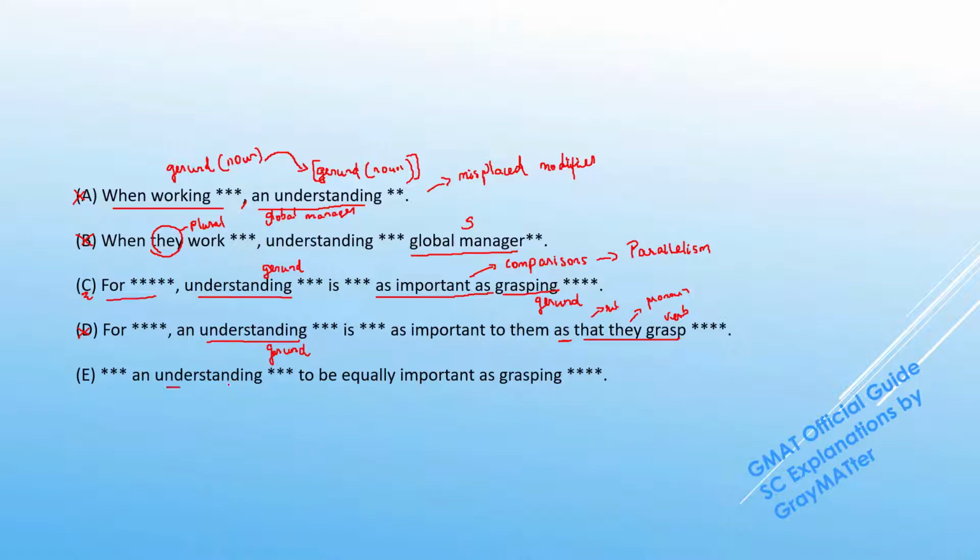Now in E, we have "an understanding equally important as grasping." So this might look parallel, but what we really need to catch is the usage of "to be equally important as." This is not idiomatic because if we're going to use equally important, then we need to put it as "understanding is as equally important as grasping." But what do we have here? We have "understanding to be equally important as grasping." So this is not the correct idiomatic construction.